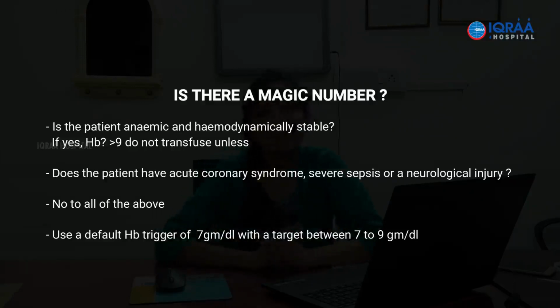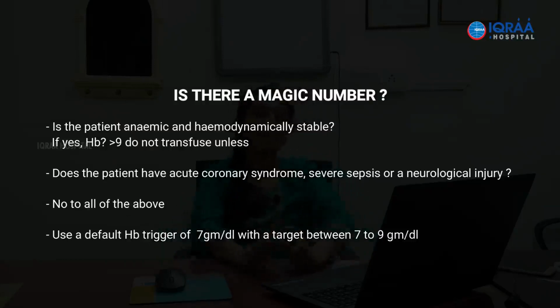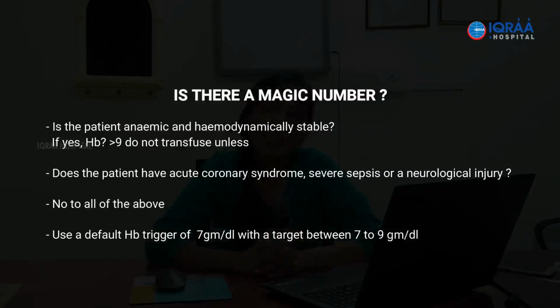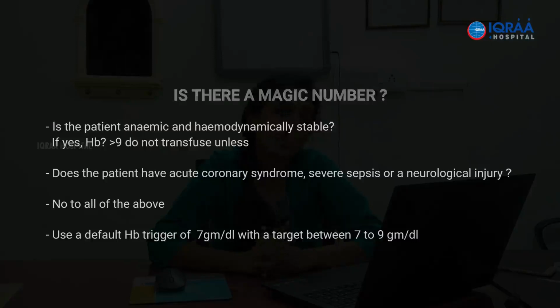So honestly speaking, like we already discussed, transfusion cannot have such a magic number. But it is said that when you are evaluating and assessing a patient for transfusion of red cell concentrate, you should see if the patient is anemic and how he or she is doing hemodynamically. What is the hemodynamic condition?